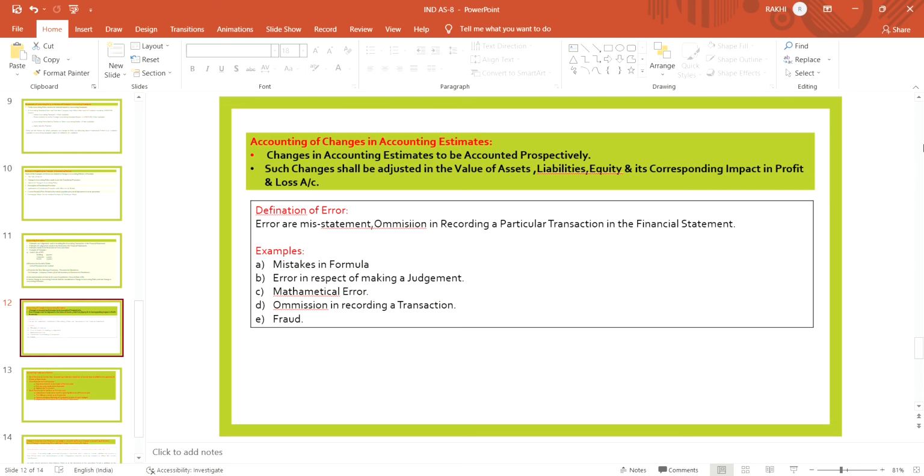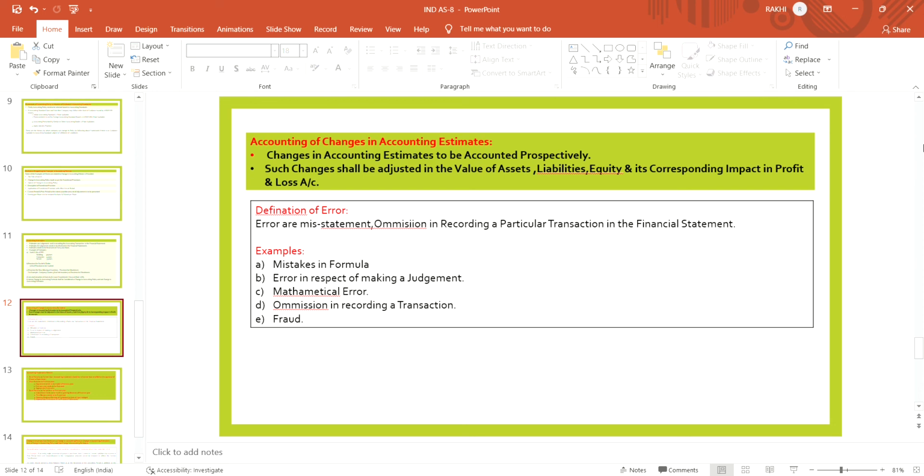What is an error? Definition of error. Errors are misstatements or omissions in recording of a particular transaction in the financial statement. Examples of error: mistakes in formula. If the company has made a mistake in adopting a formula, or there is an error in the formula, then it is a kind of error.